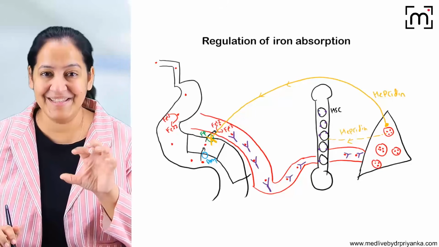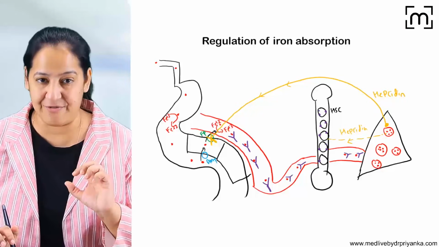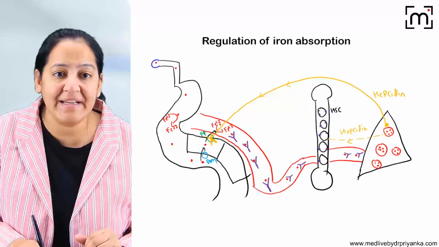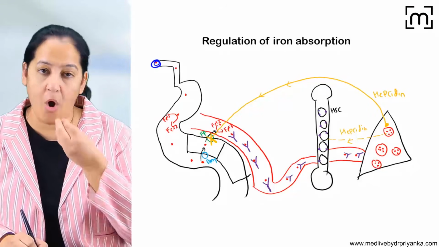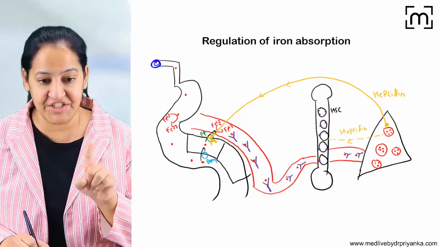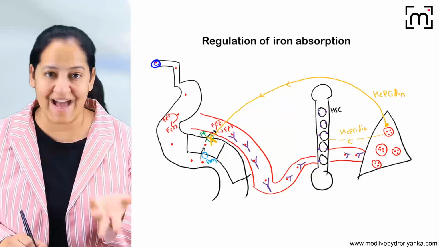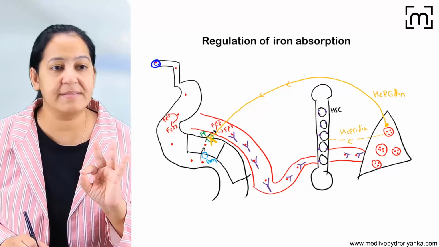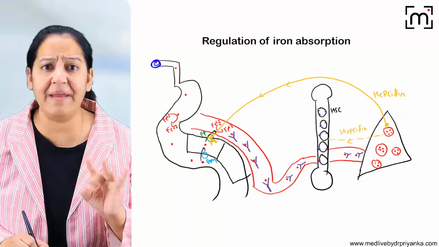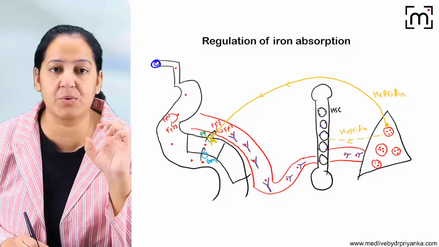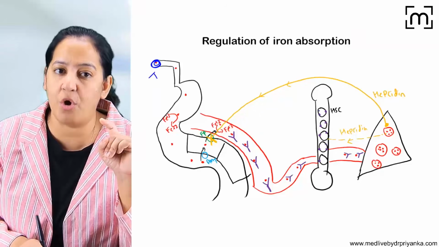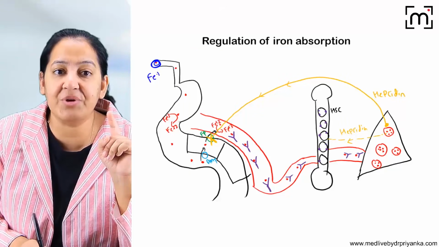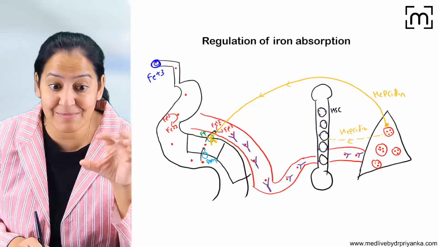Can you see? This is the normal human digestive tract we have drawn. Now imagine this is a healthy human who is taking iron by the oral route. We all take iron in the diet, whether vegetarian or non-vegetarian. In both diets, iron is always present. In a vegetarian diet, it is present in green leafy vegetables and jaggery. In the non-veg diet, it is present in meat, and red meat is the richest source of iron. Whether you are eating veg or non-veg, the iron in the diet is Fe3 positive.